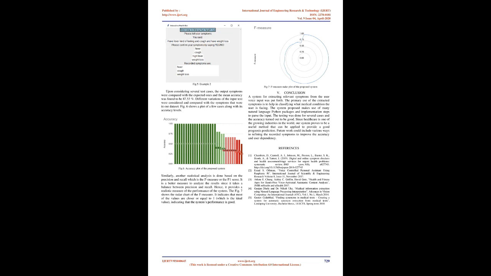Similarly, another statistical analysis is done based on the precision and recall, which is the F measure or the F1 score. It is a better measure to analyze the results since it takes a balance between precision and recall. Hence, it provides a realistic measure of the performance of the system. Fig 7 shows the radar chart of the F measure. It indicates that most of the values are closer or equal to 1, which is the ideal value, indicating that the system's performance is good. Fig. 7, F measure radar plot of the proposed system.